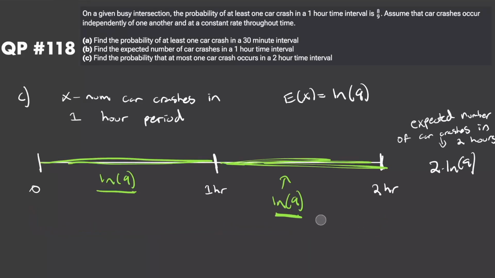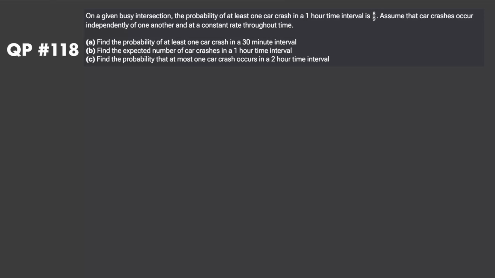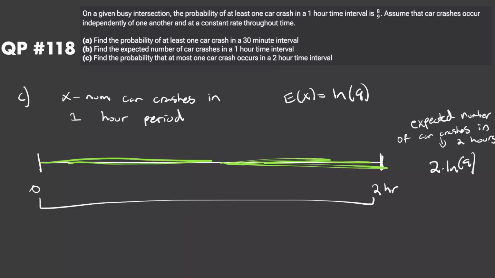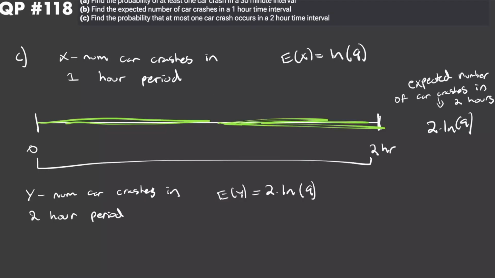Now this 2-hour period is also going to be a Poisson process. So let's look at this whole 2-hour period. The expected number of crashes within here is 2 times the natural log of 9. Now we need to find the probability that at most one car crash occurs in a 2-hour time interval. More formally, if we let y be the number of car crashes in a 2-hour period, then the expected value of y is 2 times the natural log of 9. We can also rewrite this by natural log rules as the natural log of 9 squared, which is 81, right?